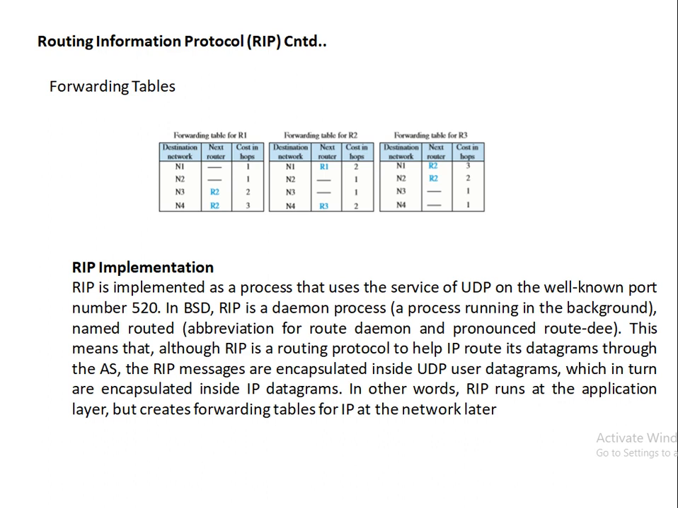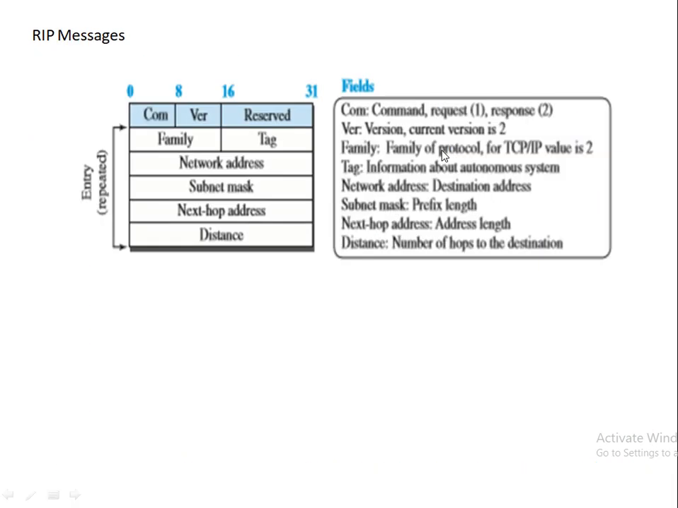So even though RIP is an application layer process, because it uses UDP, first the information given by the application layer will be encapsulated in UDP, and next when it reaches the network layer, it will again be encapsulated in the IP datagram. In other words, we can say that RIP runs in the application layer, but it creates the forwarding table in the IP network for later use.